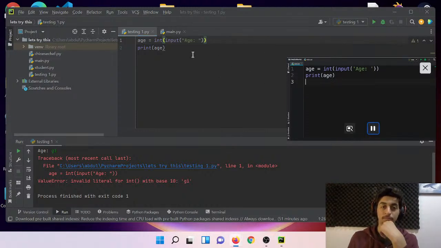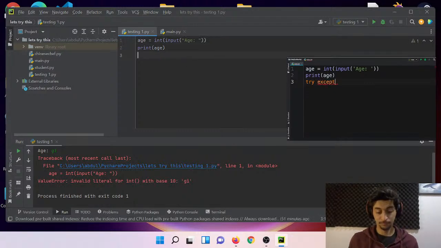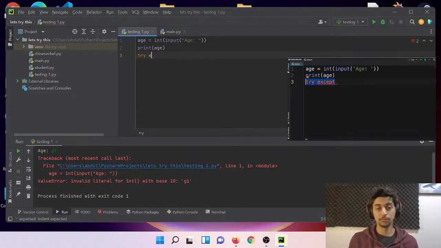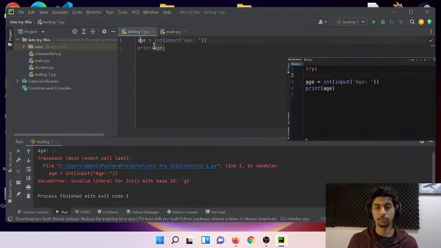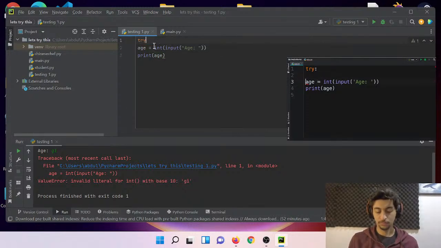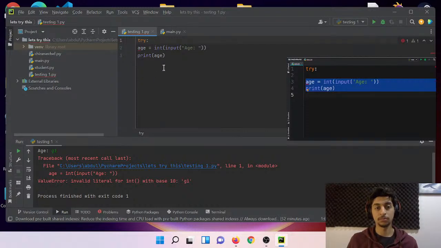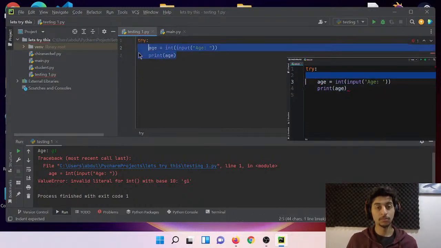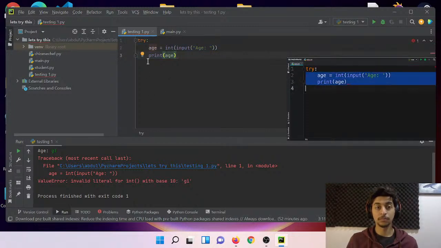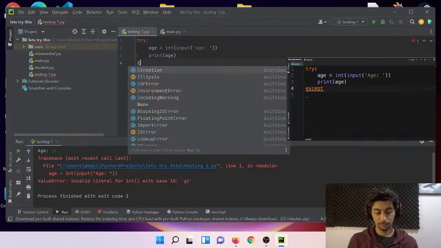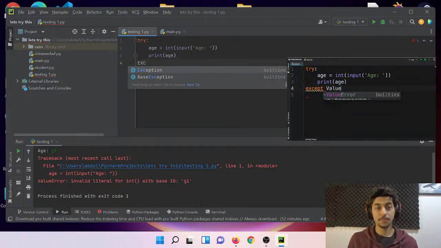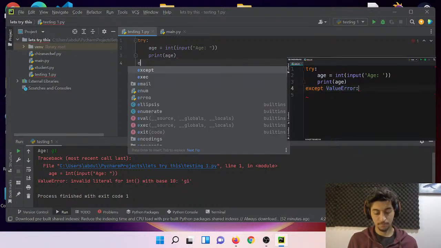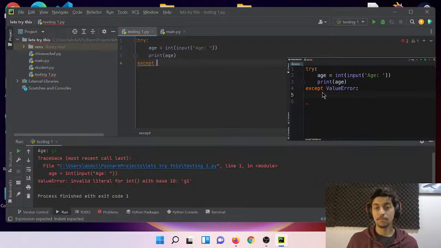In Python, we have a construct called try except. We use that to handle errors. Let me show you how it works. So, on the top, we type try colon. Now, as you know, we're defining a code block. So, I'm going to move these two lines inside of our try block. So, press tab here and remove this blank line. Now, these two lines are part of our try block. So, after try, we type except, and then we add the type of the error that our program may encounter. That is value error. Then we add a colon, and in this block, we can define what should happen.